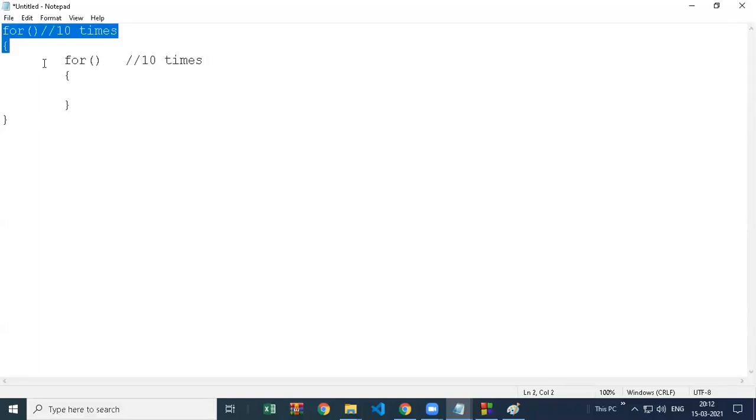How many times are these loops going to repeat altogether? The first loop repeats 10 times, the other 10 times, so in total they repeat 100 times, 10 into 10. Because when the inner loop completes, the outer loop starts again, and the inner loop completes, the outer loop starts again. This is how it repeats 100 times, by multiplication.